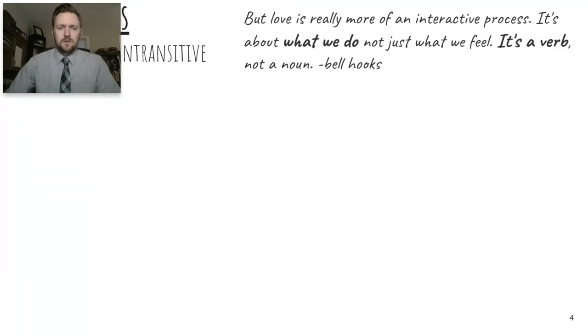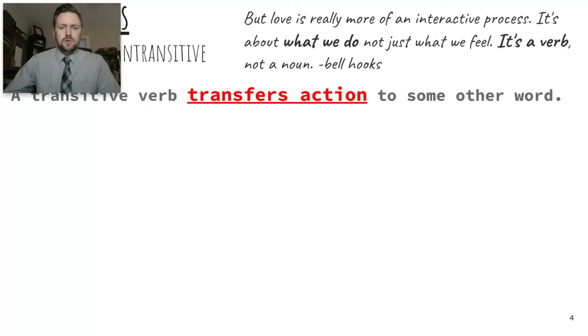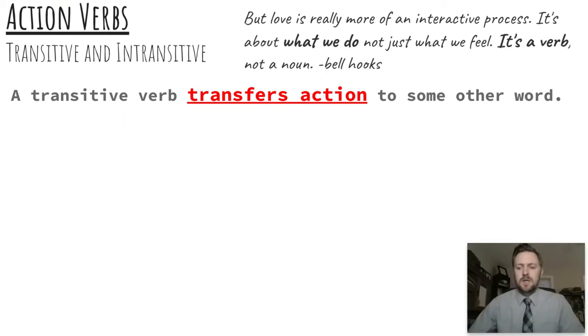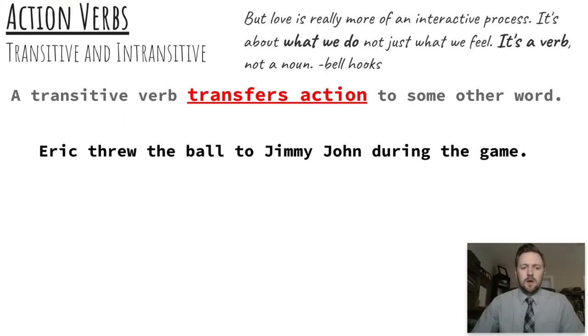And let's start out by talking about transitive verbs. I'm going to have to move myself around all the time here. Transitive verb transfers action to some other word. So, for example, Eric threw the ball to Jimmy John during the game. Eric is the subject. Threw is the verb. And we want to know, does it kind of give that action to some other word?